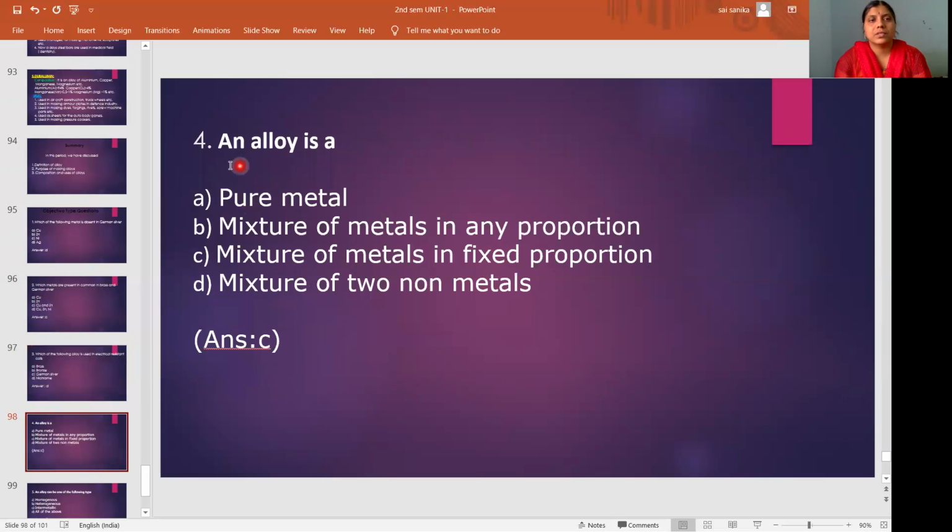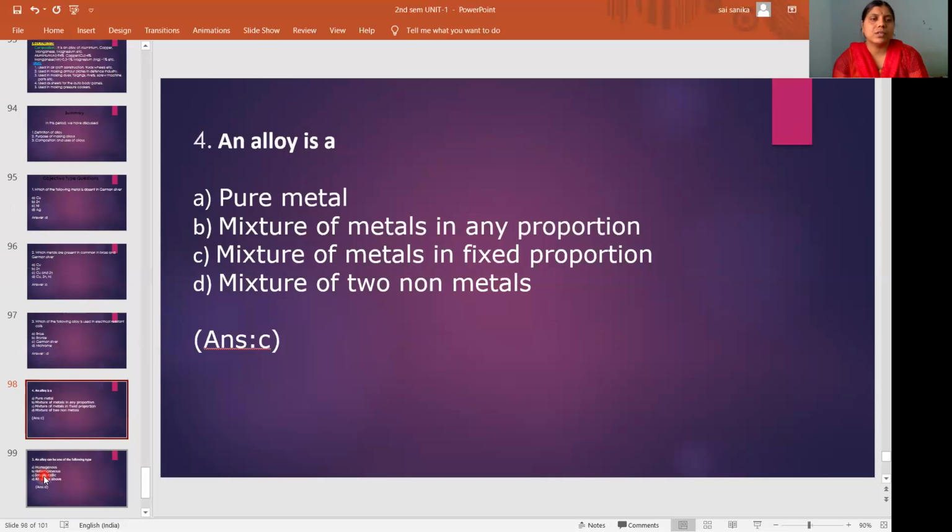Next question: an alloy is a pure metal, a mixture of metals in any proportion, a mixture of metals in fixed proportion, or a mixture of two non-metals. A pure metal is not an alloy. A mixture of metals in any proportion is not an alloy. And does a mixture of two non-metals give an alloy? No, if both are non-metals, an alloy will not be formed. So the answer is a mixture of metals in fixed proportion. Its composition is fixed. So the answer is C.